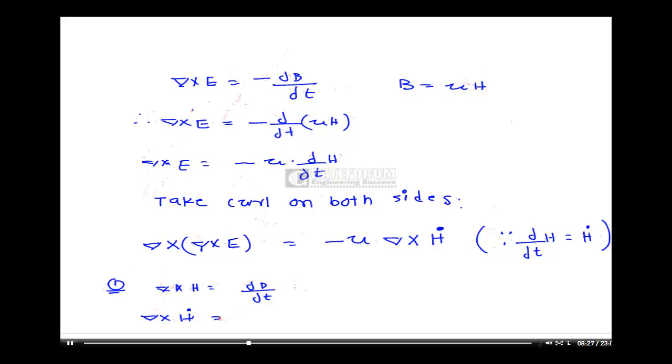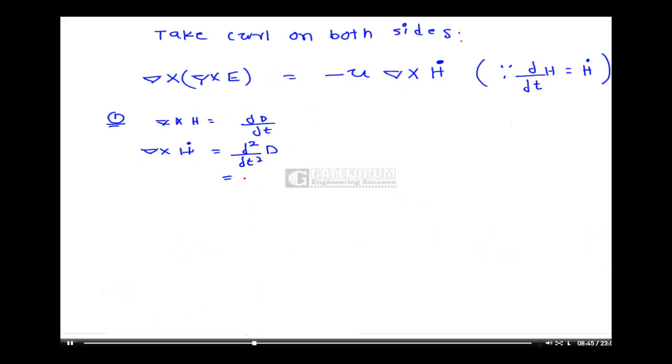Del cross H dot, nothing but what? Take another differentiation. Nothing but this is ∂²/∂t² of D. This I can write as, because D is equal to epsilon E, I know D is equal to epsilon E. Therefore, del cross H dot is equal to epsilon ∂²E/∂t².